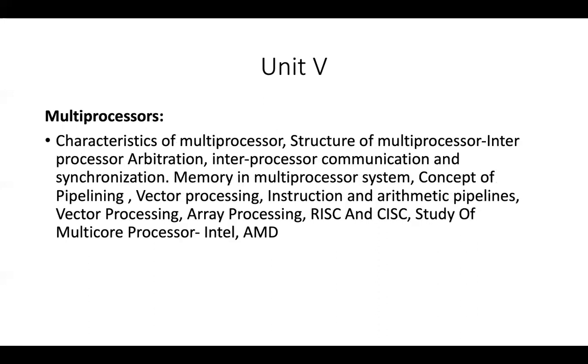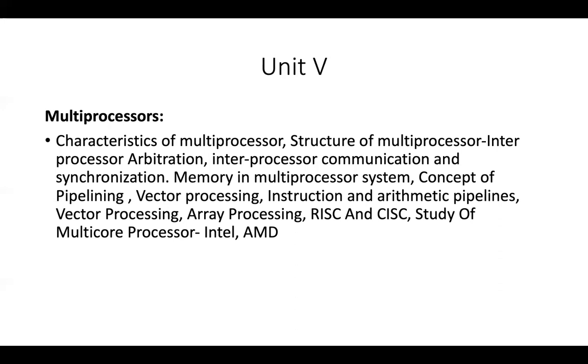And in the fifth unit, multiprocessors we are going to cover. That is an important advanced topic. These days, your laptop is Core i5, Core i7. That means it is a multiprocessor system. So actually, what is a multiprocessor? Which system will be called a multiprocessor?